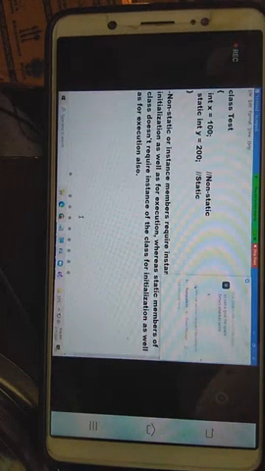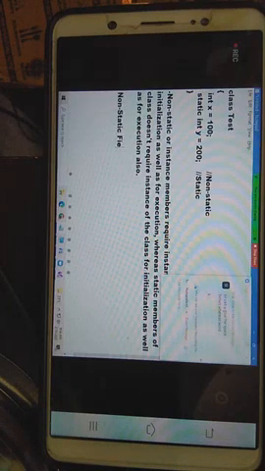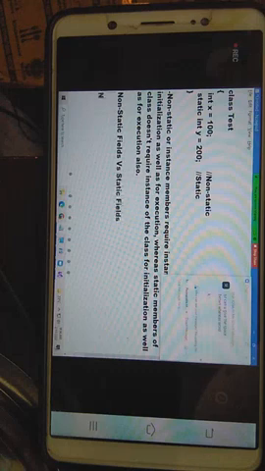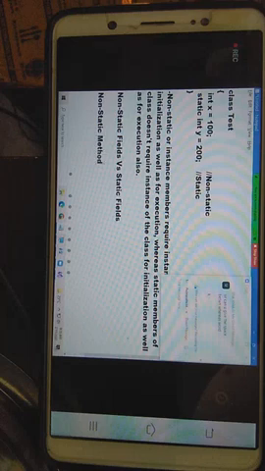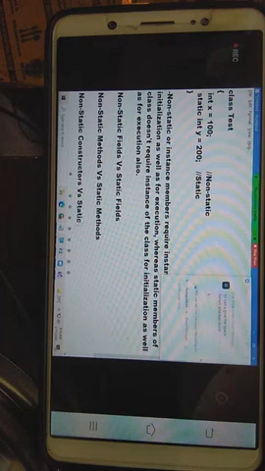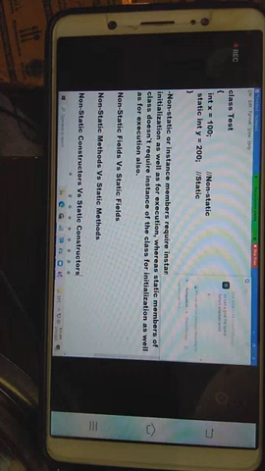I will explain first the difference between one pair, and second we'll talk about the next. We'll talk about each point individually. First, we'll start with non-static fields and static fields.